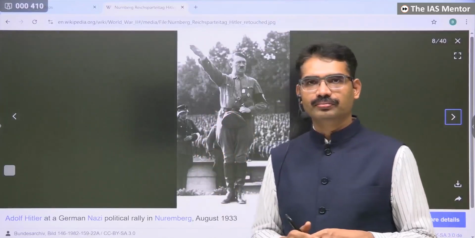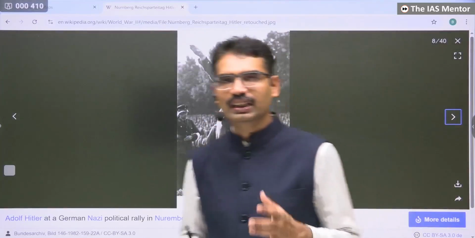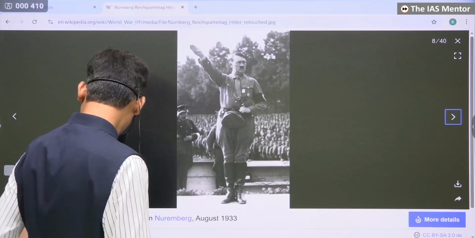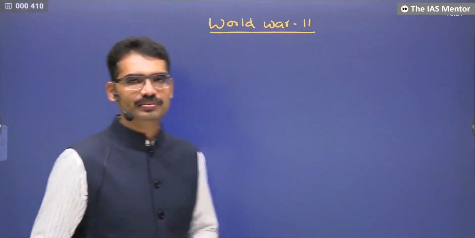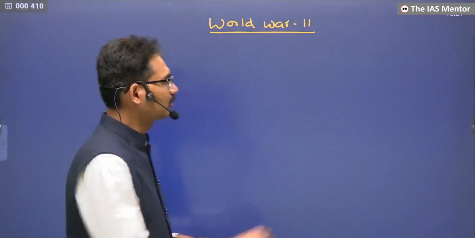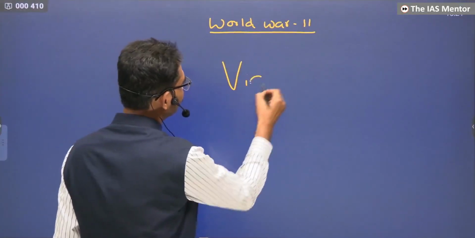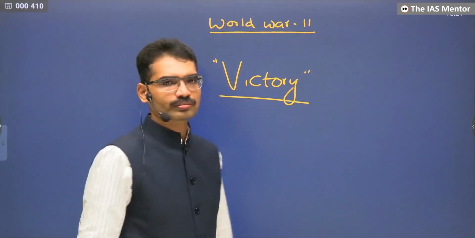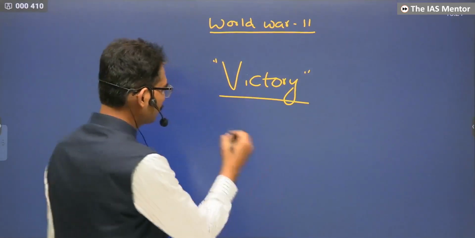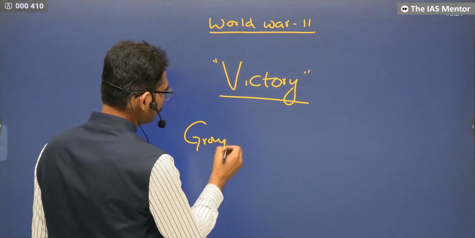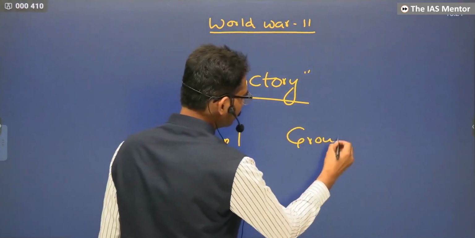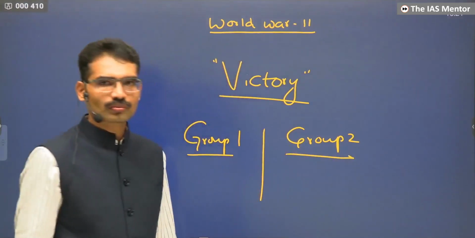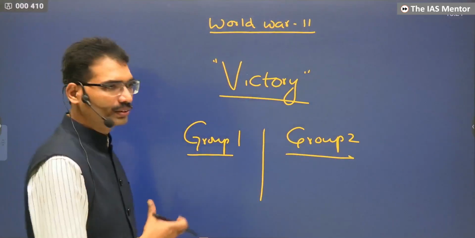Why this much destruction, these many killings, this much inhuman activity in the name of victory? Two groups were there, Group 1 and Group 2. The world was divided into two groups. What is the goal of Group 1?